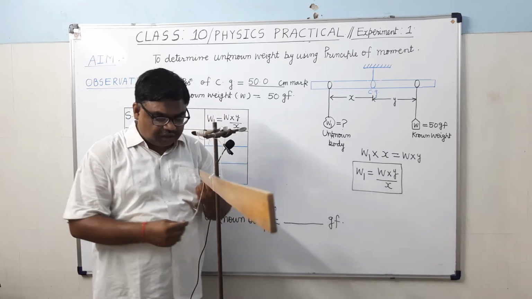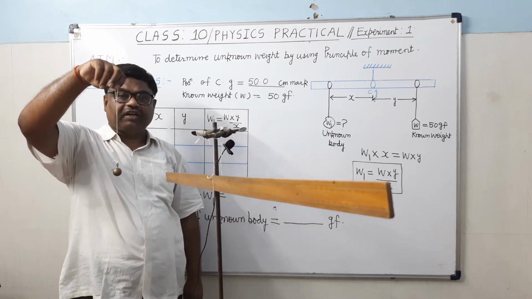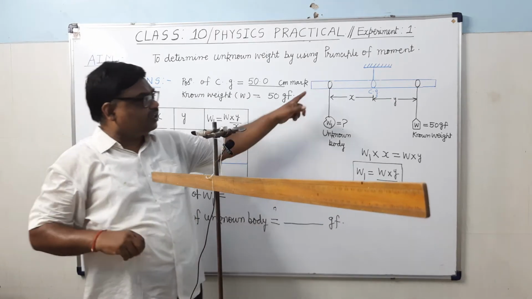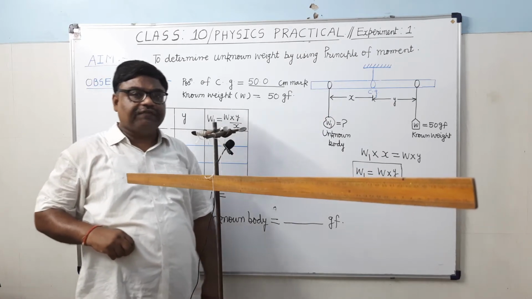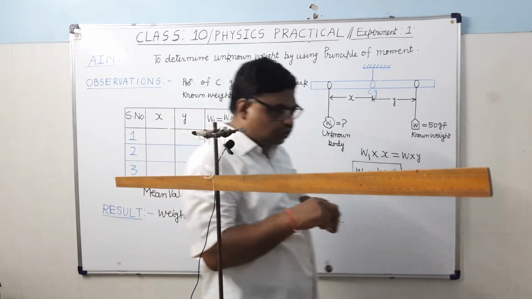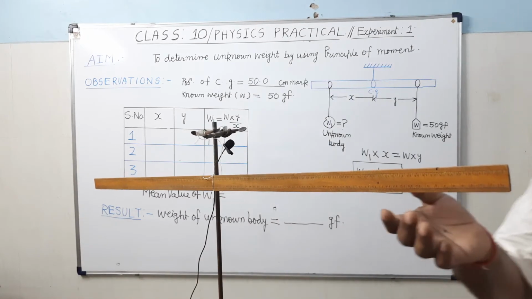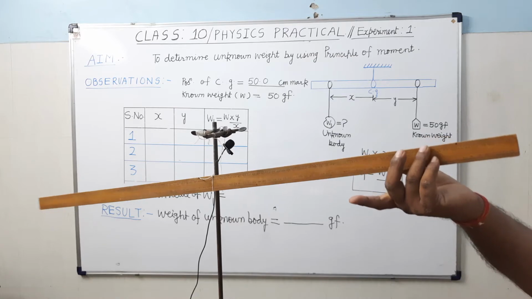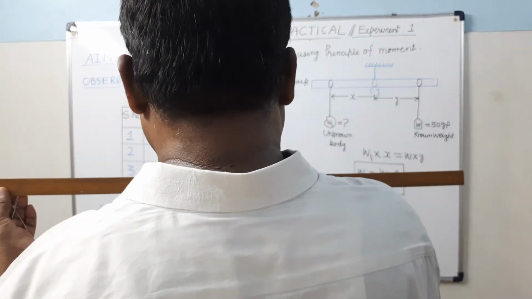Now you tie an unknown weight with the help of a thread loop and suspend it on the left side at some mark. So here I am suspending it at the 30 centimeter mark. You can see here at the 30 centimeter mark.